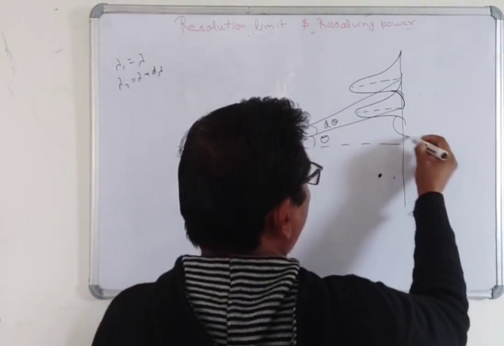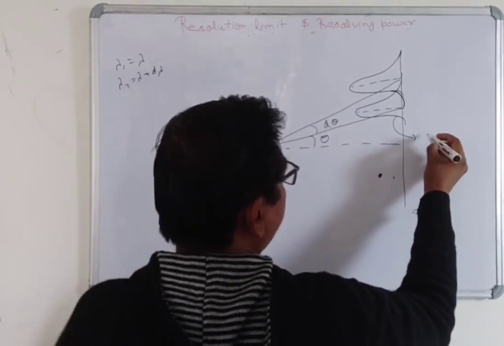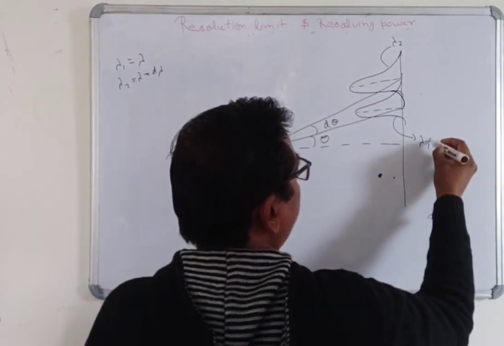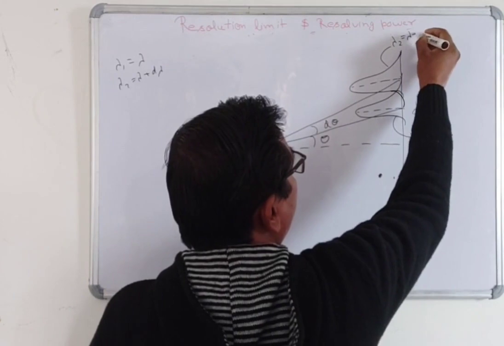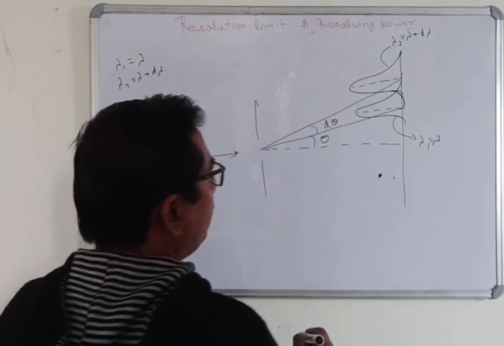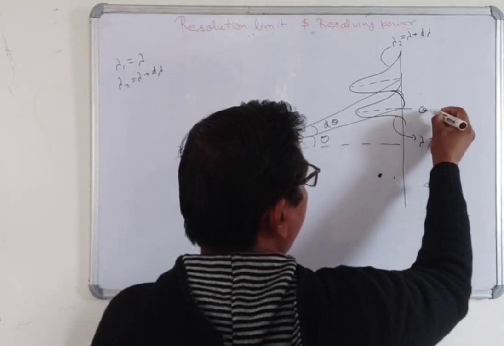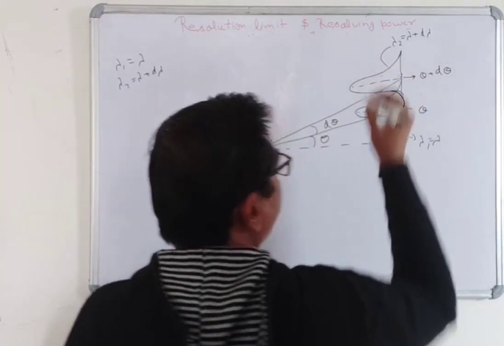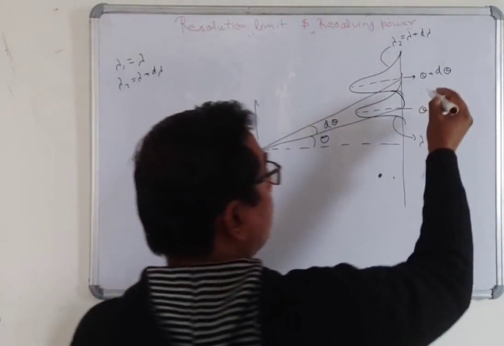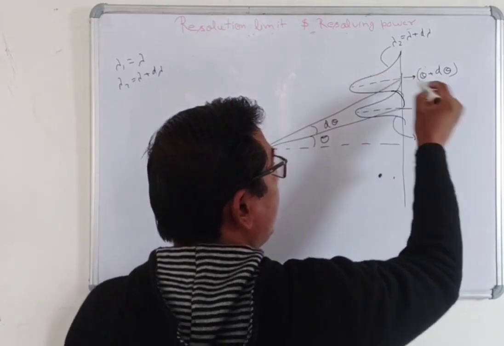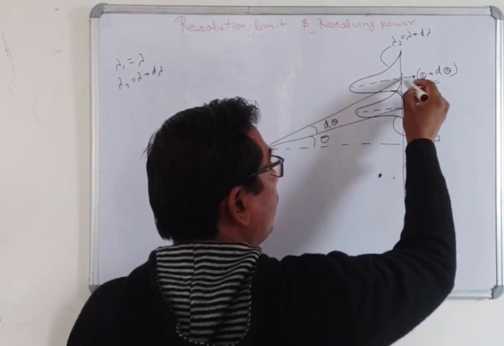Now this spectrum is due to lambda 1. This spectrum is due to lambda 2. Lambda 1 is lambda, and lambda 2 is lambda plus d lambda. Okay, fine. And also you can see that the principal maxima here is at theta, and here will be at theta plus d theta of this angle. This value is the maxima for this one, and this value is the same, the minima for this one.